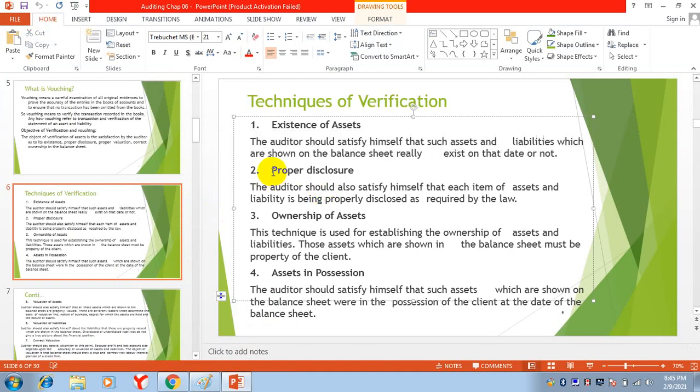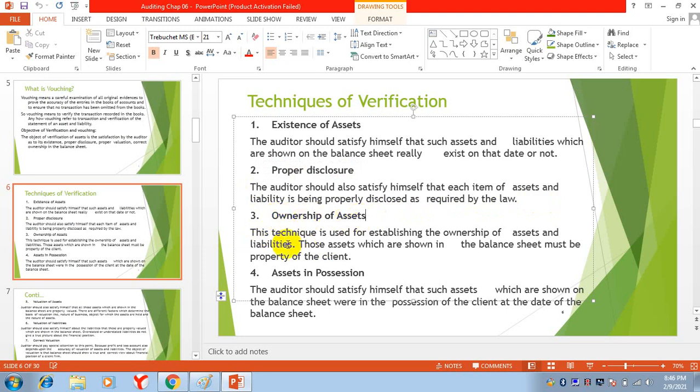The second thing is proper disclosure. In the balance sheet, we will check whether proper disclosure is mentioned or not. The auditor should also satisfy himself that each item of the assets and liabilities is being properly disclosed as required by the law. We will check whether the disclosure is according to the required law or not. Whenever there is some important item, you will disclose these important items in notes below the financial statements. I told you about disclosure, what disclosure is.